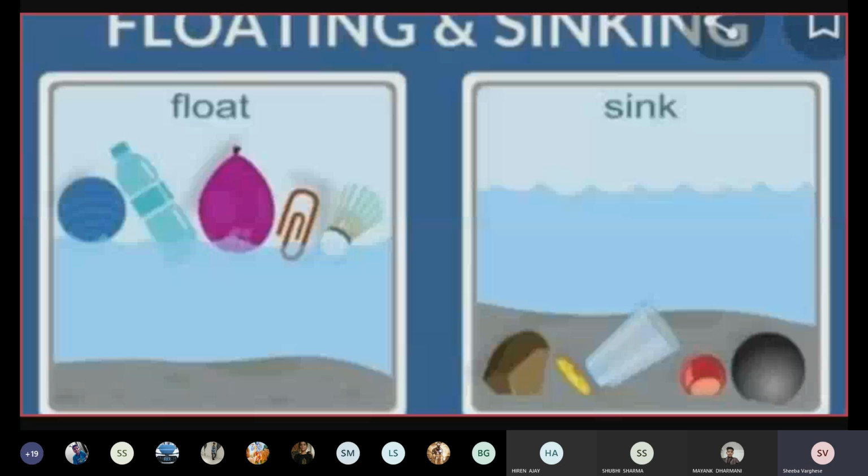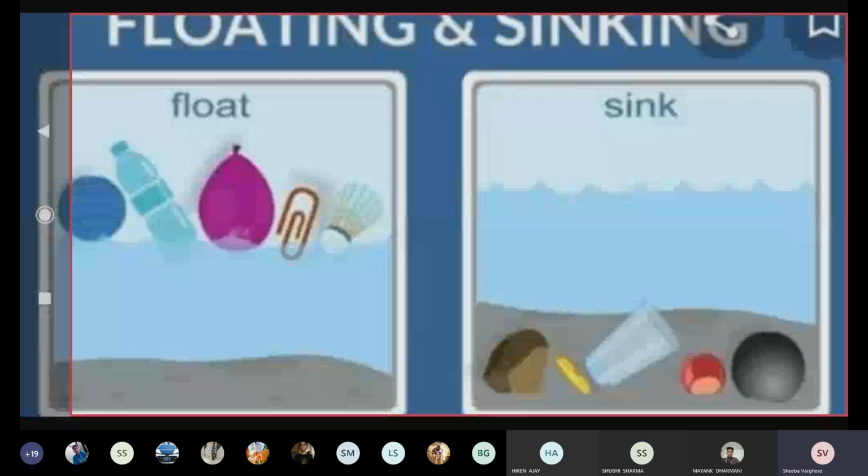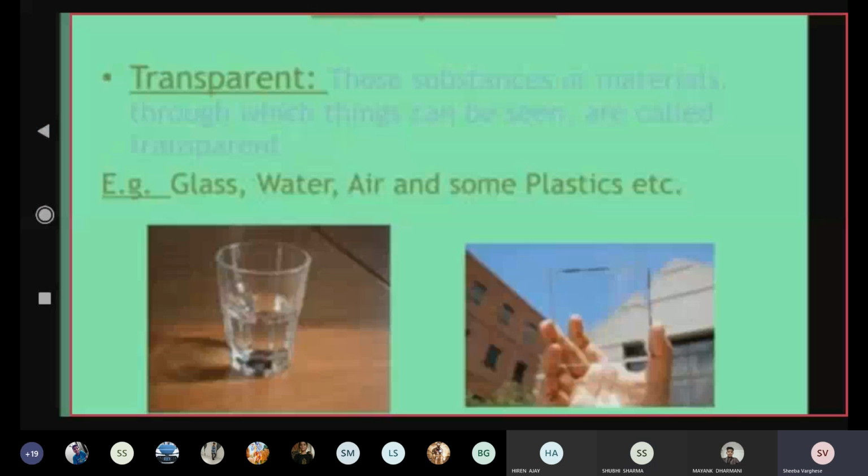Floating and sinking also we had discussed, that some objects which are light in weight will float in water, and some objects which are heavier will sink down in water. I hope this property was also very well clear. Today we are going to discuss the next property of material, that is transparency. What are transparent materials? We can say those materials through which light can easily enter or through which things can be seen easily.